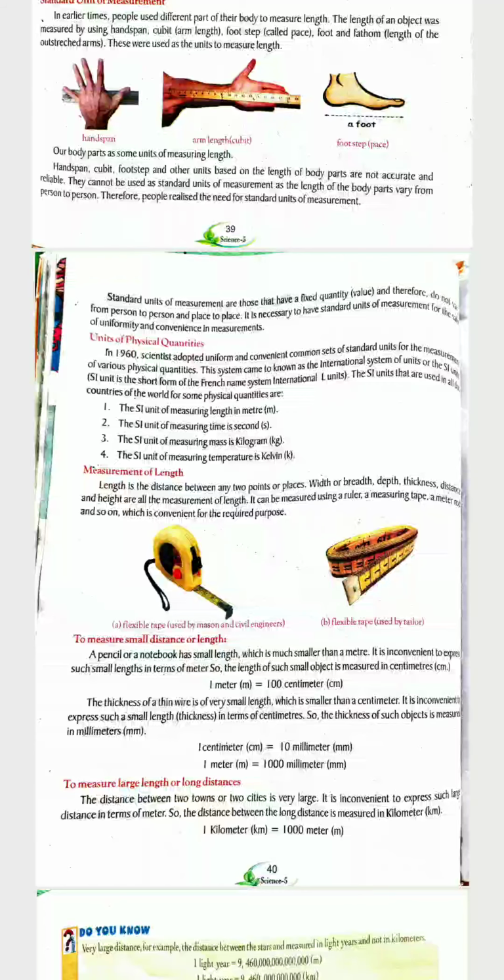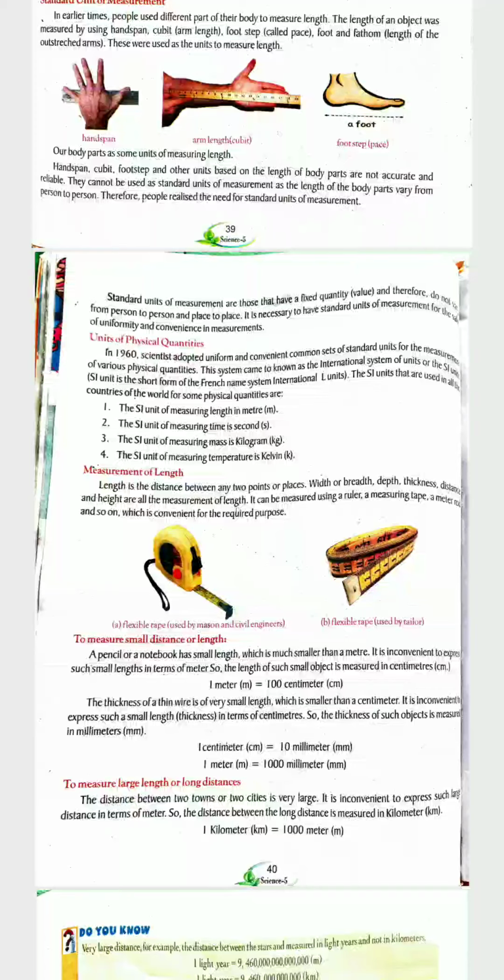The SI units that are used in all the countries of the world for some physical quantities are: the SI unit for measuring length is the meter, whereas the second is the standard unit of time. Kg or kilogram is the standard unit of mass, and the Kelvin, K, is the standard unit of temperature.